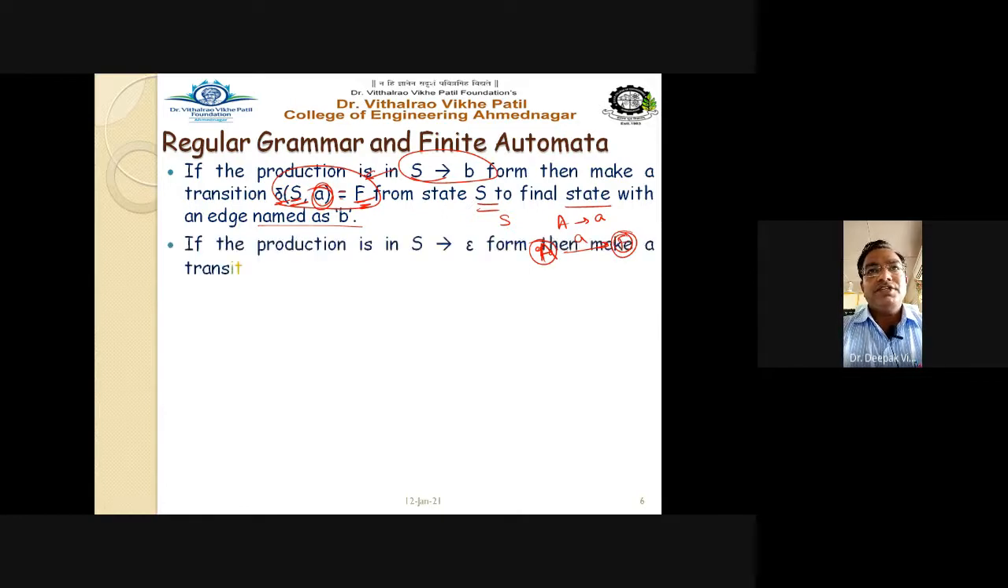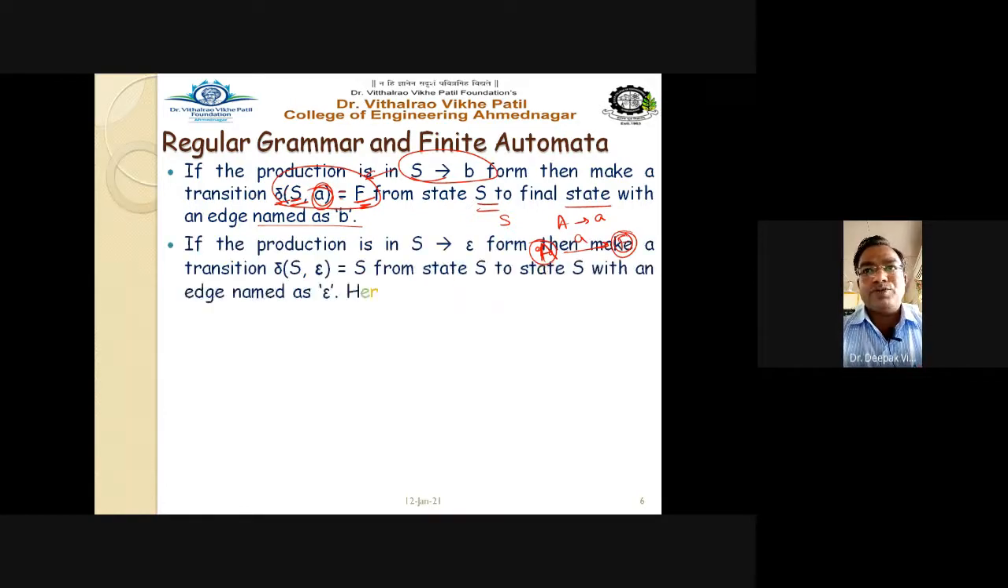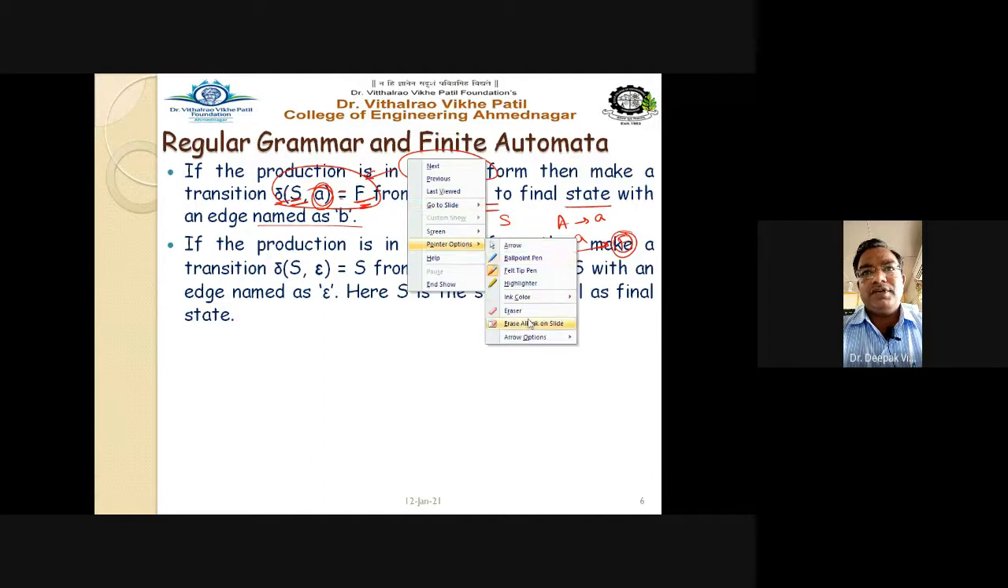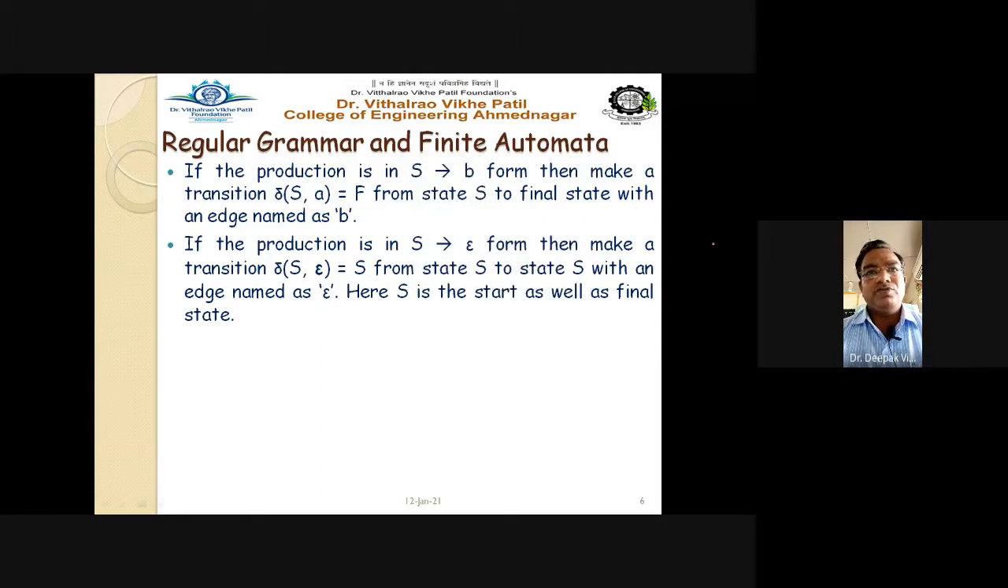Then if the production is in this particular format, an epsilon form, then make a transition: S on epsilon goes to the state itself. So the current state is also S. If there is a production rule like S gives epsilon, it is an epsilon production, right? So the current state is S, the next state is also S, and the input applied is epsilon. Here S is a start as well as a final state.